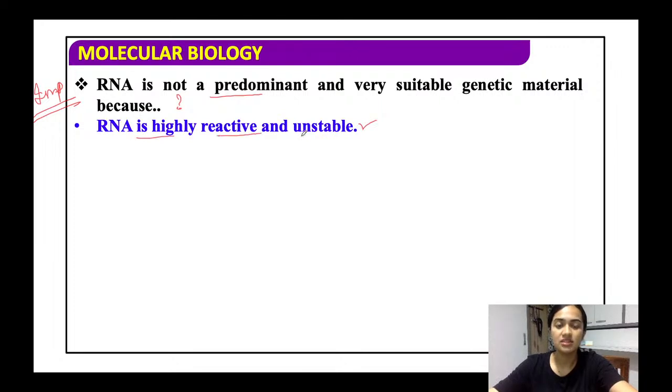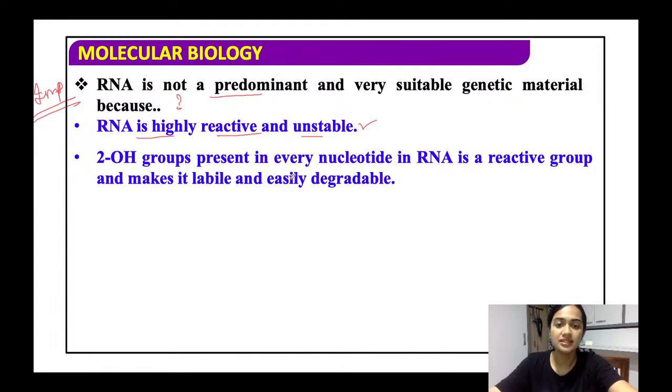This is the reason why RNA is not a suitable genetic material, because it is highly reactive and highly unstable. The two OH groups present in every nucleotide in RNA are basically a reactive group, and it makes it labile and easily degradable.